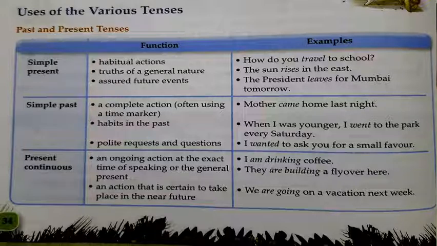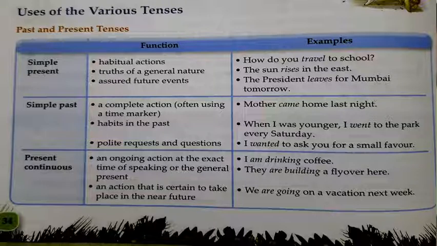Then there come assured future events. Suppose some future event is assured. For example, the president leaves for Mumbai tomorrow. The president leaves for Mumbai tomorrow means it is assured news. Actually, future is indicated over here by using simple present tense.